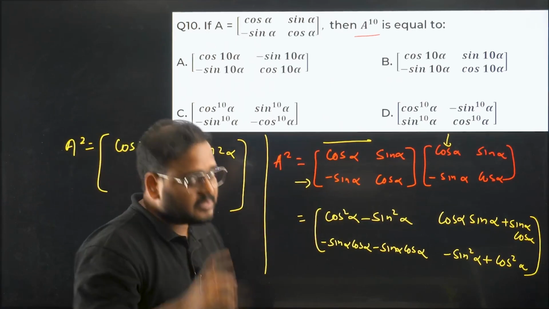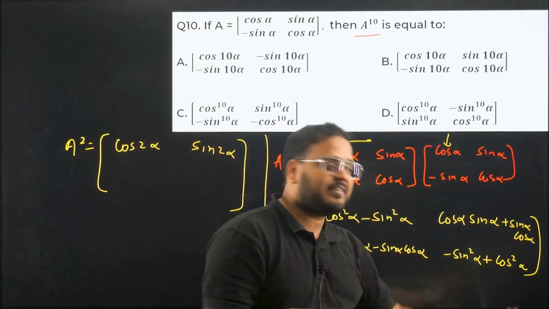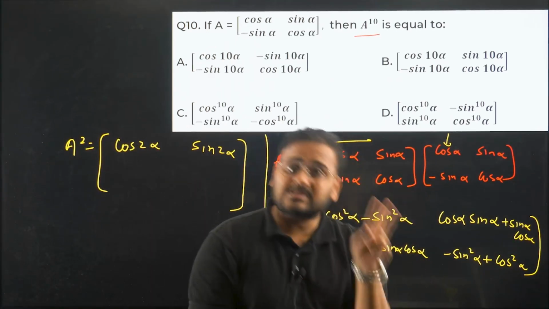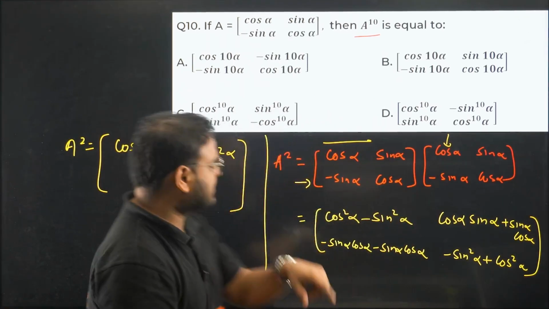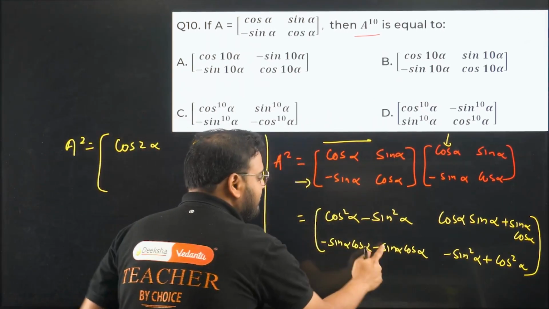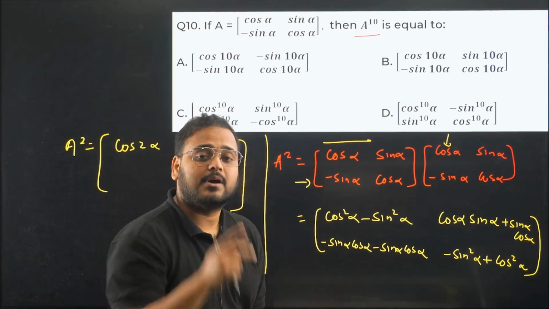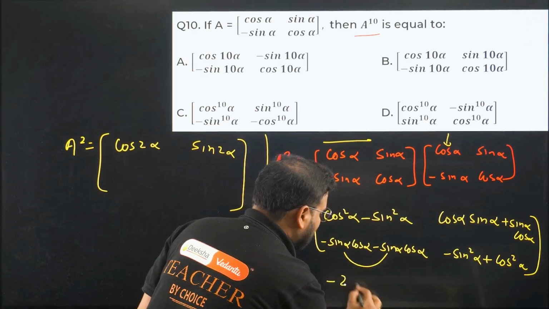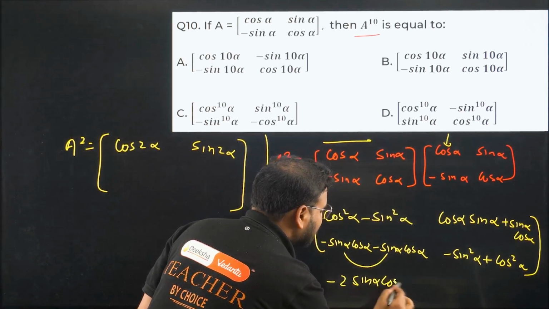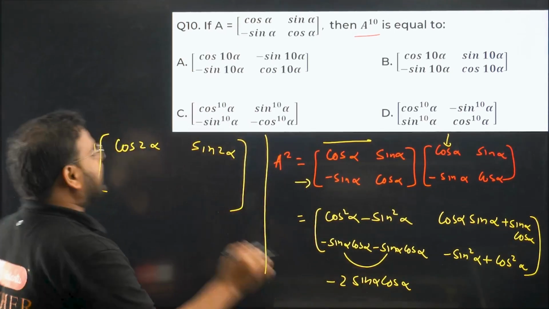How come, sir? Think now. Sin alpha cos alpha, sin alpha cos alpha, it becomes 2 sin alpha cos alpha. How much is that? Sin 2 alpha. Yes, same way. We have minus sin alpha cos alpha, minus sin alpha cos alpha. What does it become? Minus 2 sin alpha cos alpha. How much is that? Minus sin 2 alpha.